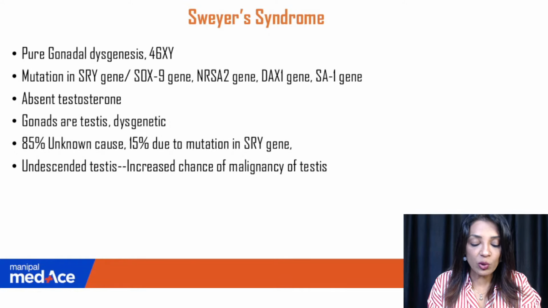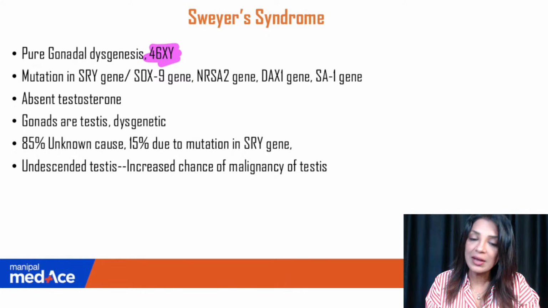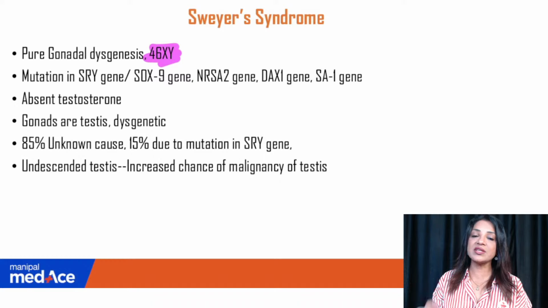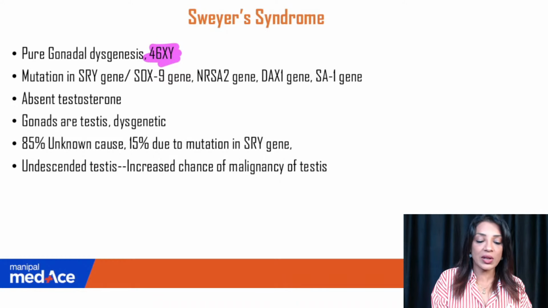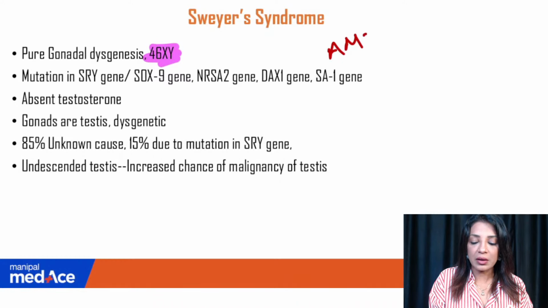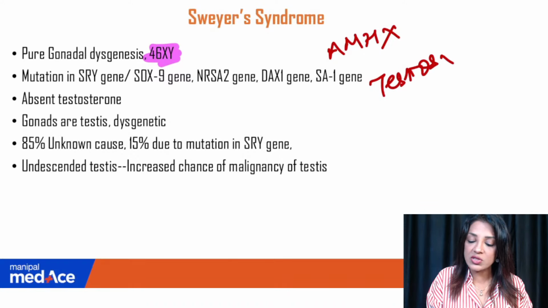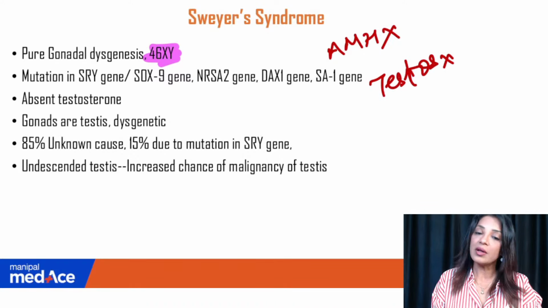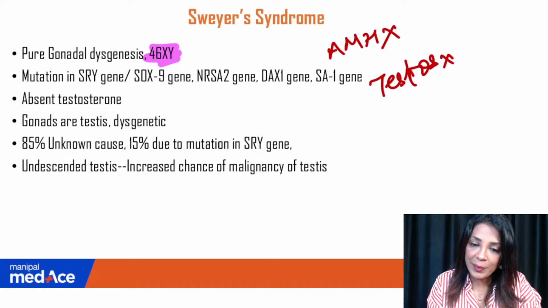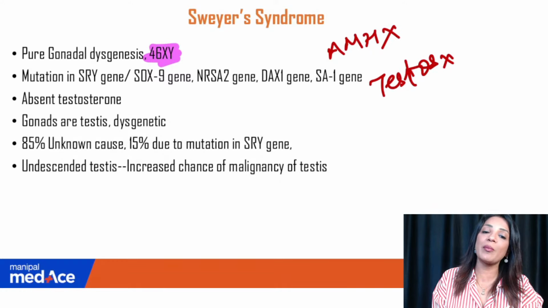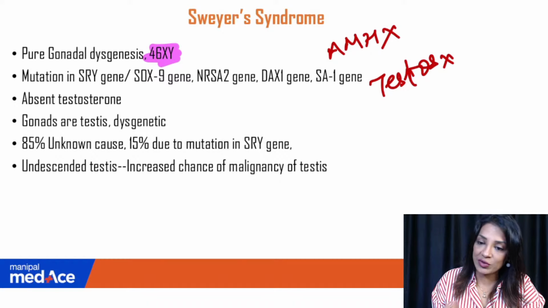Swyer syndrome is pure gonadal dysgenesis, 46XY again. The difference from androgen insensitivity is that this testis is not acting. So neither AMH is secreted and even testosterone is not there. So no testosterone means the Wolffian duct will not develop. In androgen insensitivity also it did not develop, because testosterone was there but it was not acting on the receptors, they were not accepting it.